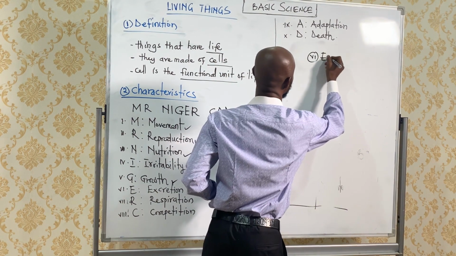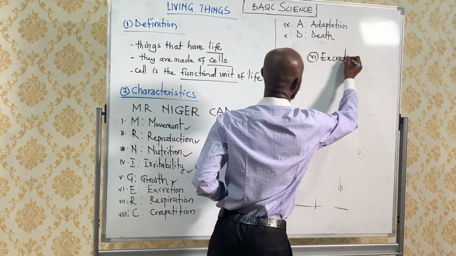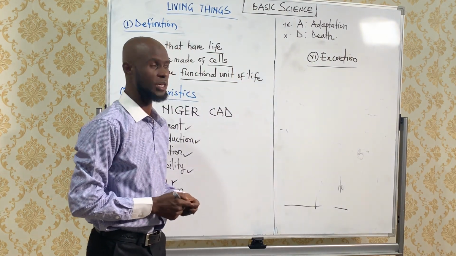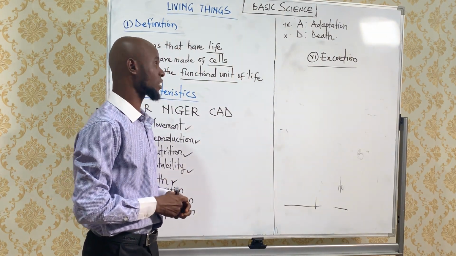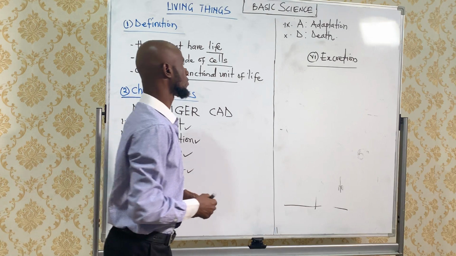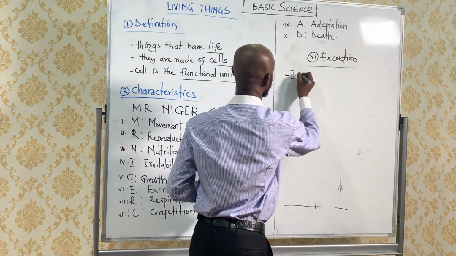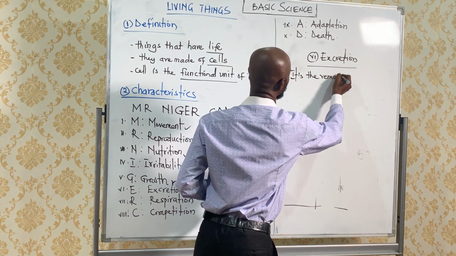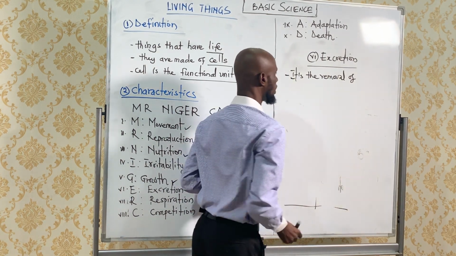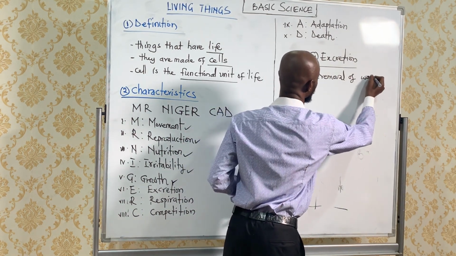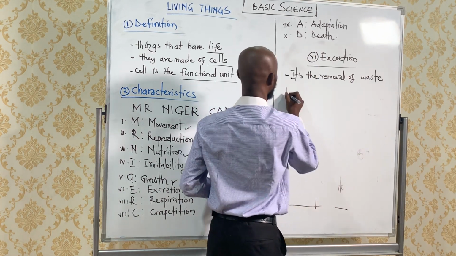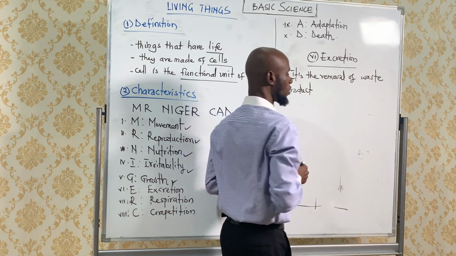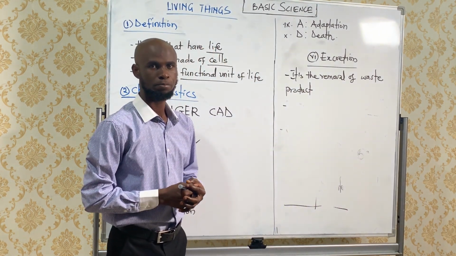Let us define excretion and differentiate between excretion and defecation, because this topic comes out in past questions. Excretion is the removal of metabolic waste products from the body of a living thing.